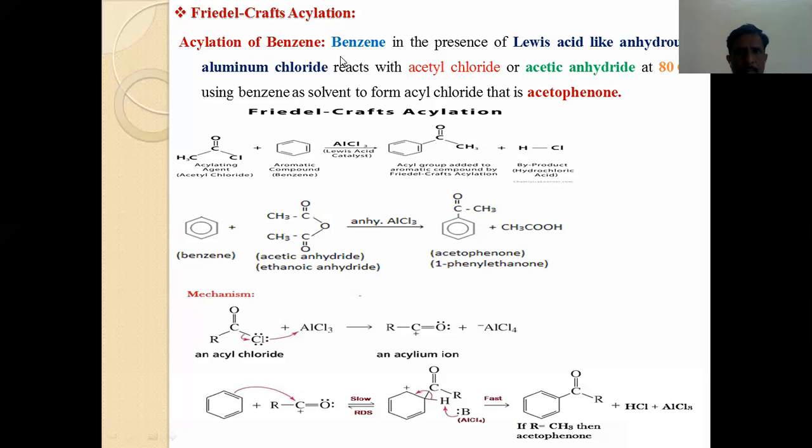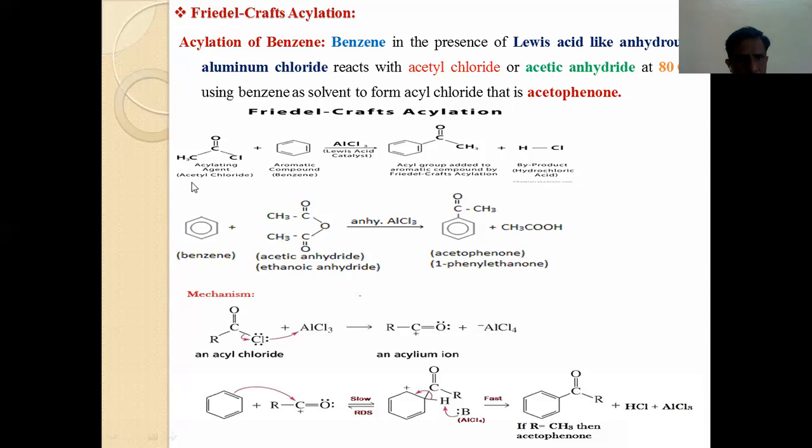So I have written here benzene, in the presence of a Lewis acid like anhydrous aluminum chloride, reacting with acetyl chloride. Already I have discussed that for the acylation reaction we must use an acylating agent.